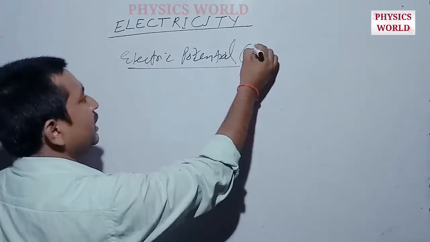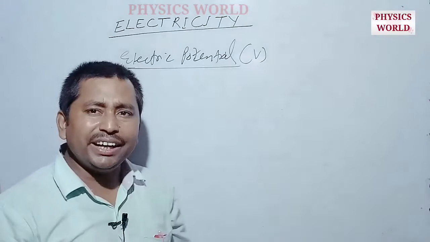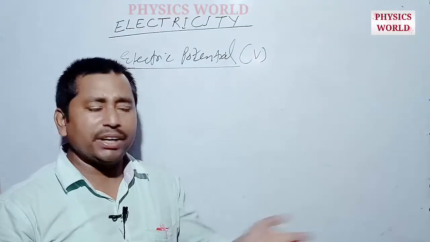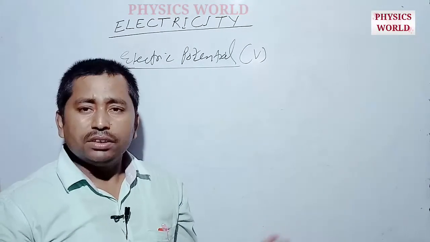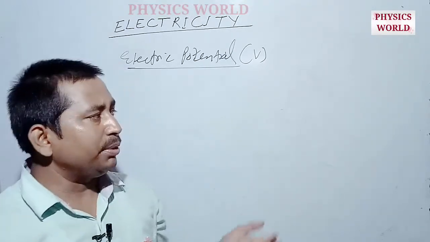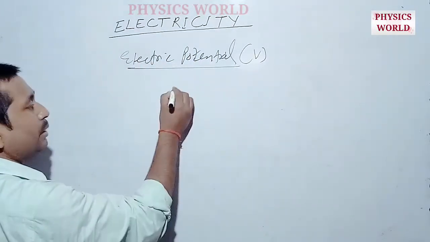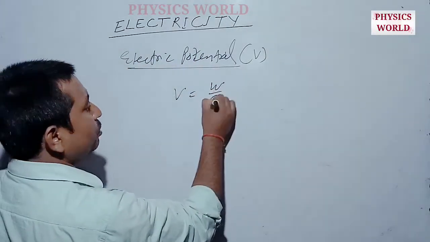So electric potential V can be defined as the amount of work done to bring a unit positive charge from infinity to that point. If q naught charge is brought from infinity to any point in the electric field, and the amount of work done is W, then electric potential is W by Q naught.